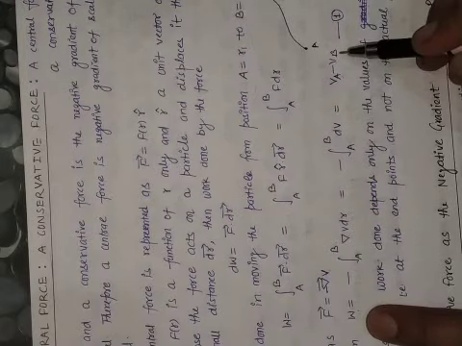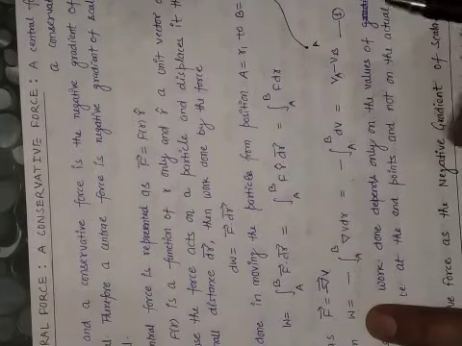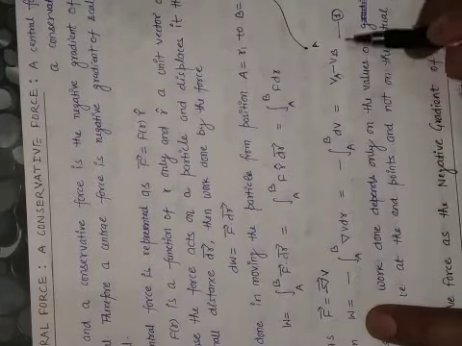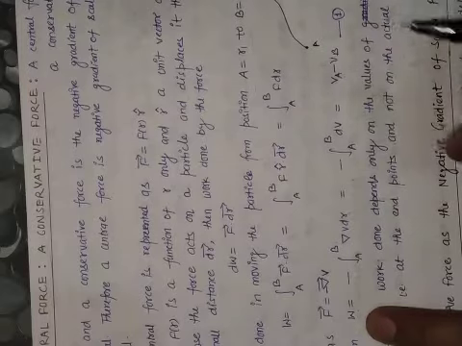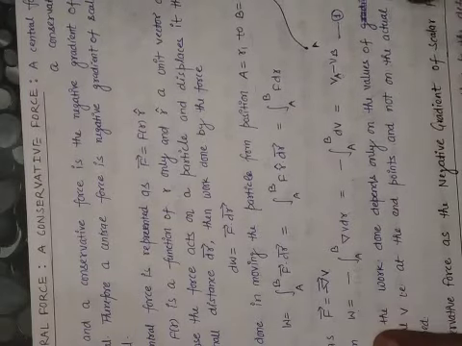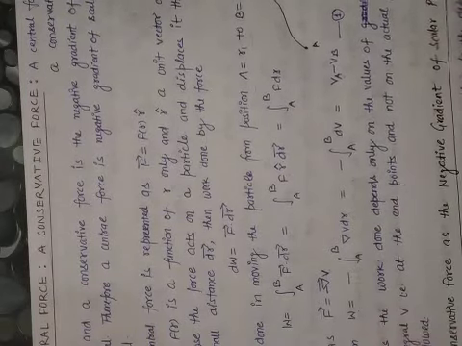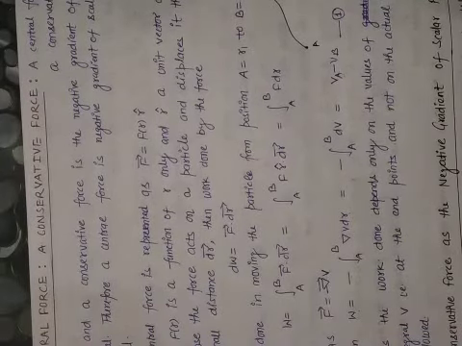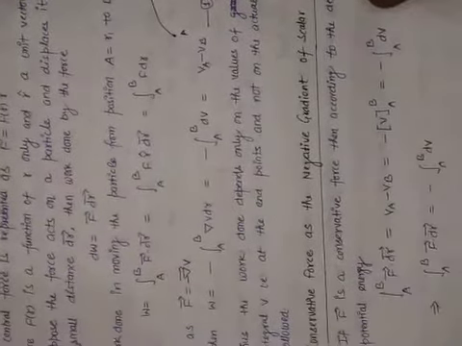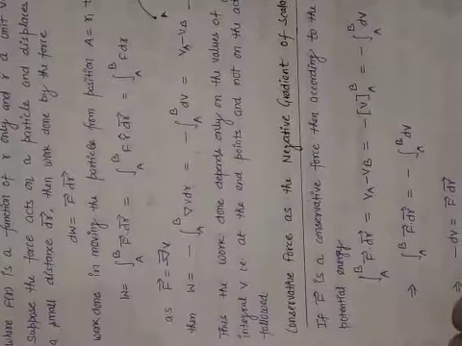But if the same work is done by a non-conservative force, then the result is different. That is, the work by a non-conservative force also depends on the path followed by the particle.